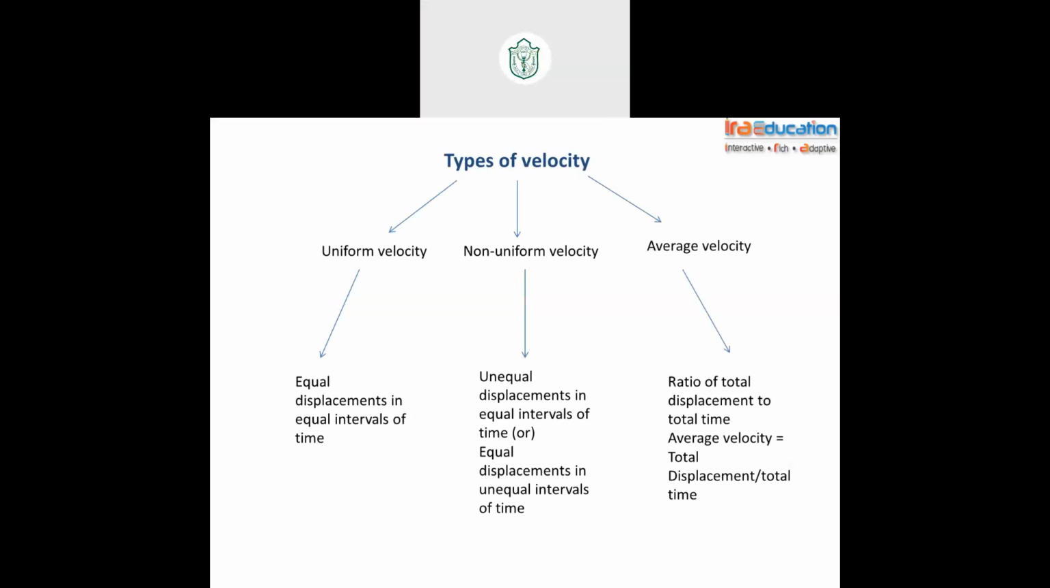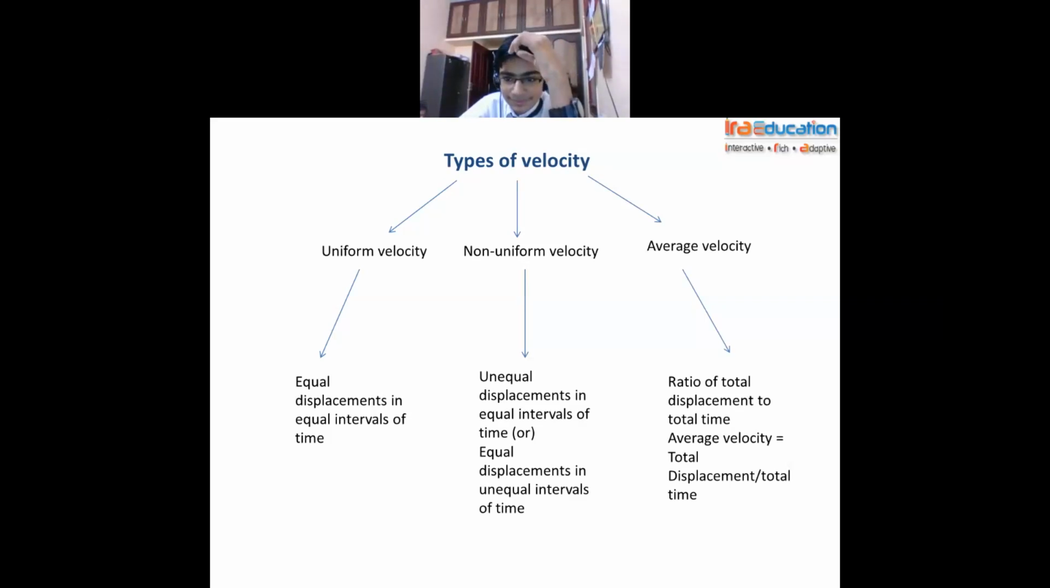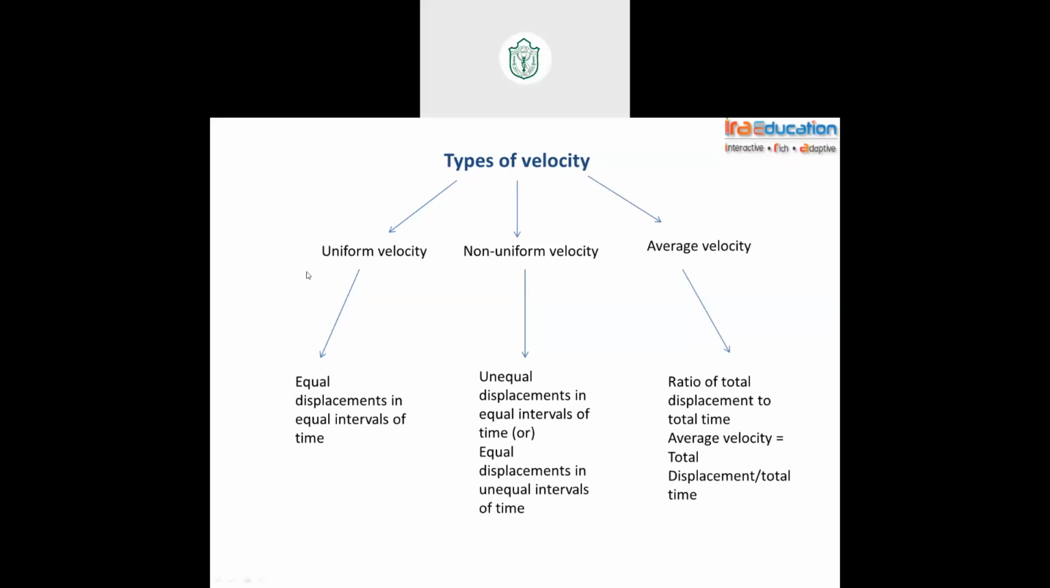Very good. So different types of velocity are uniform, non-uniform, and average. In uniform velocity, constant velocity can be obtained if you have equal changes in displacement in equal intervals of time. Average velocity is total displacement by total time. What about average speed? Total distance by total time. Distance is a scalar quantity, so speed is also a scalar quantity. Displacement is a vector quantity, so velocity is also a vector. Non-uniform velocity is unequal.